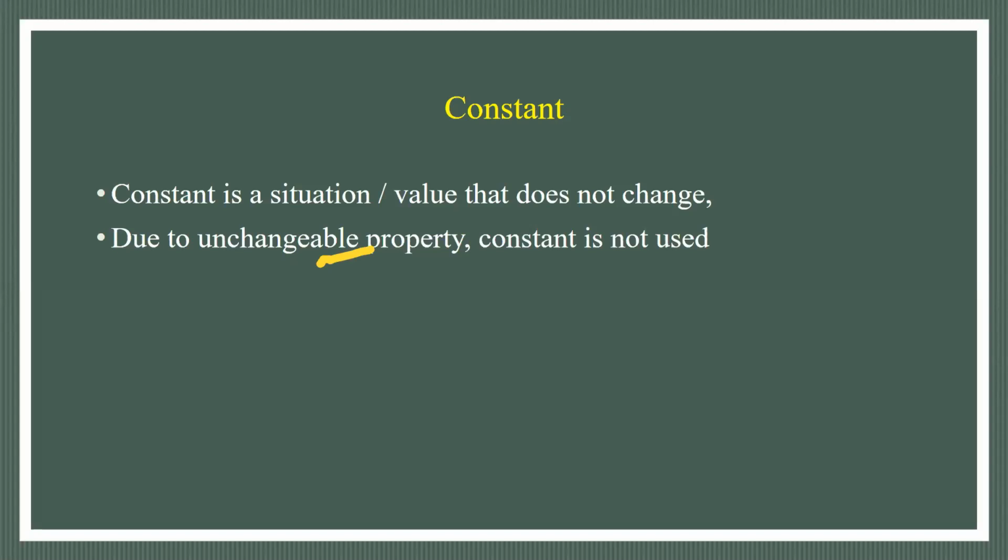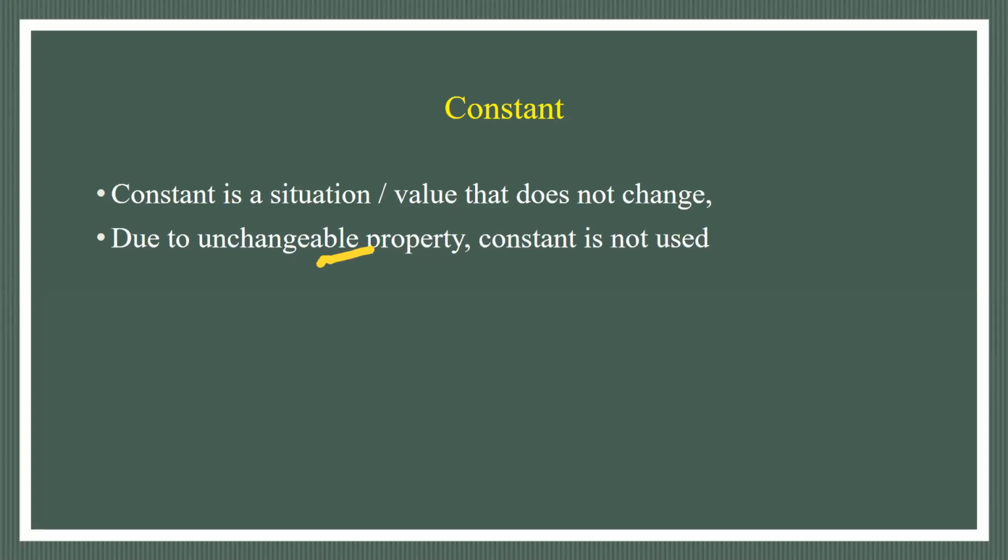So whatever data we have collected is classified into two types. One is constant and the second is variable. Constant is a situation or value that does not change. Due to this unchangeable property, constant is not used. In our study, constant means these values are the same in all the elements or units of the population.